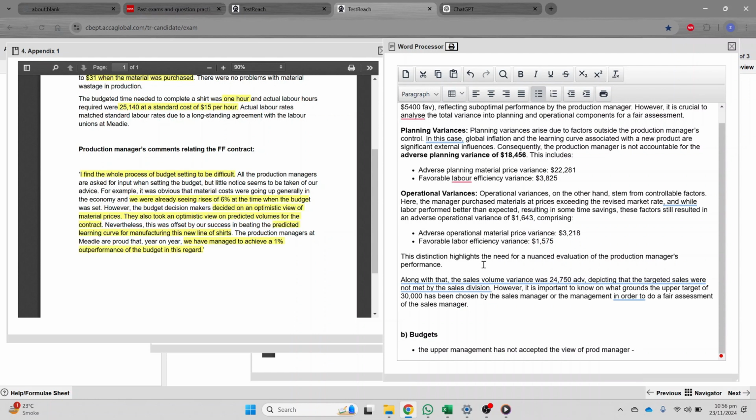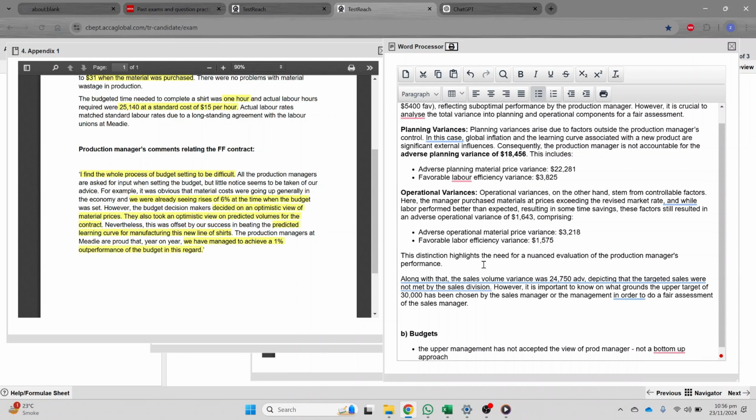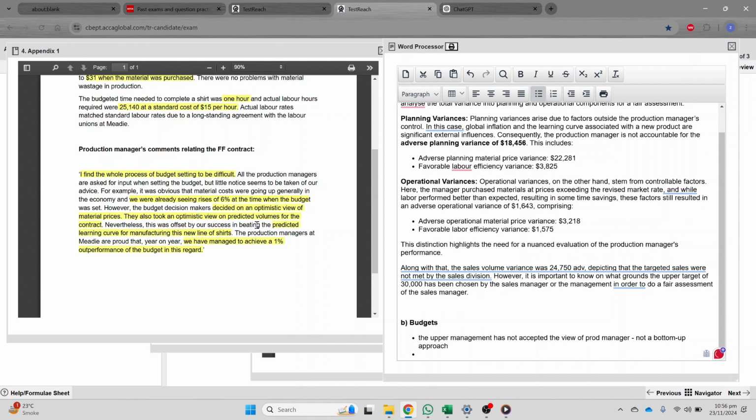Therefore, it seems that this is actually pointing toward the fact that this is not a bottom-up approach, right? This is the first point. What else? What other points do we have? Because this is the point which everyone will write. Do we have any other point here? Just pause this video and think.